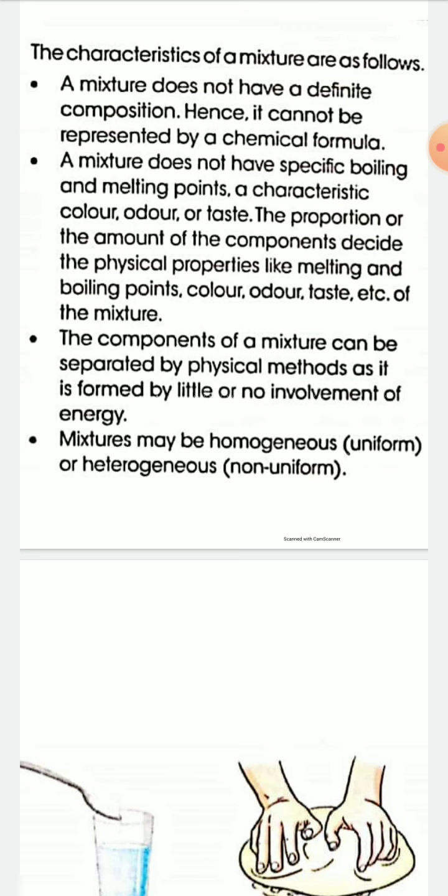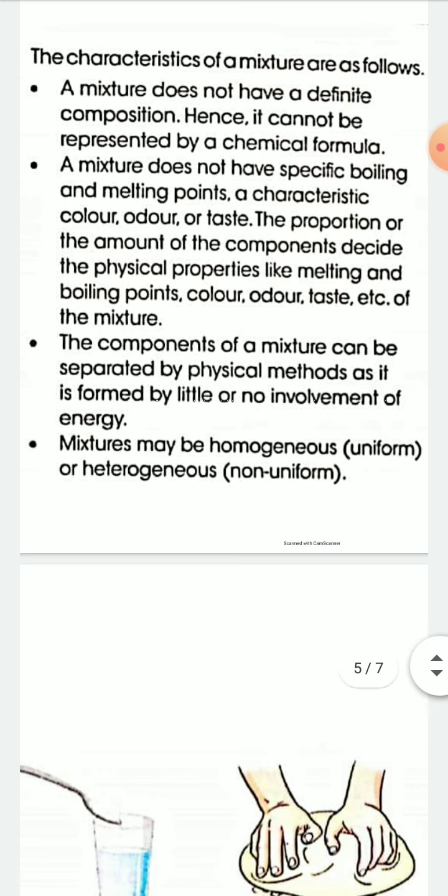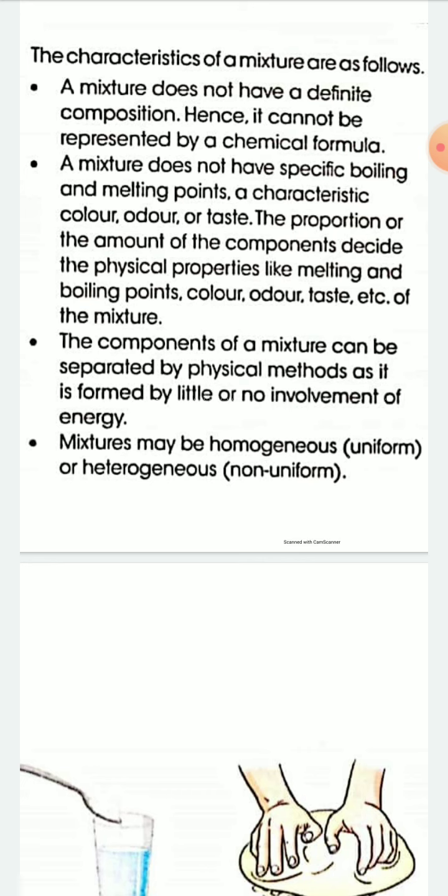By using this type of physical method you can separate components of a mixture, but you can't separate components of a compound because the components of a compound are chemically combined. That's why you can't separate the components of a compound using physical methods, while you can separate the components of a mixture using different types of physical methods.